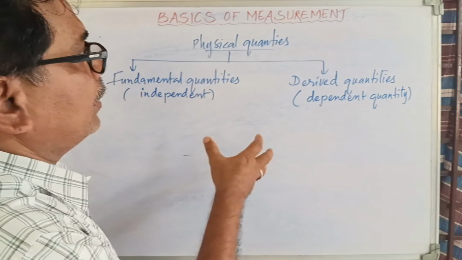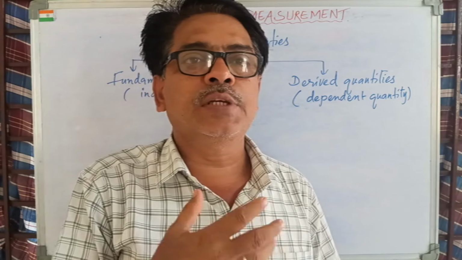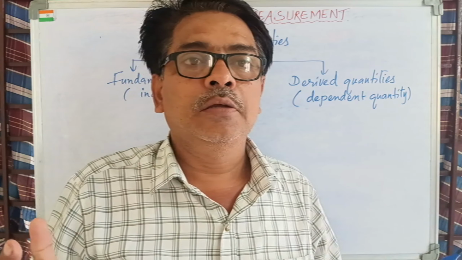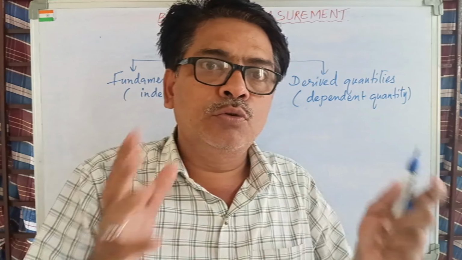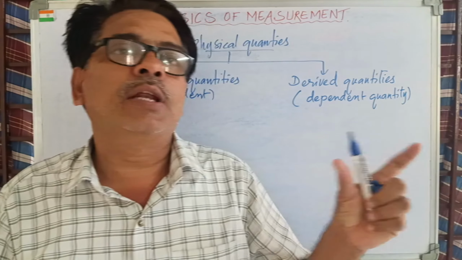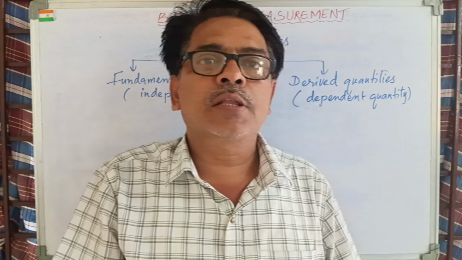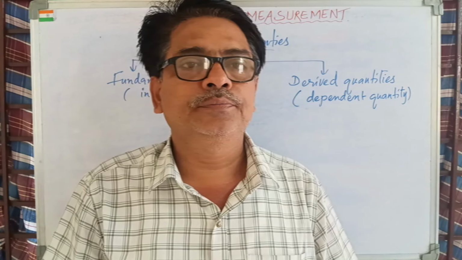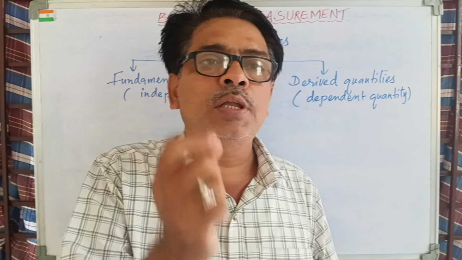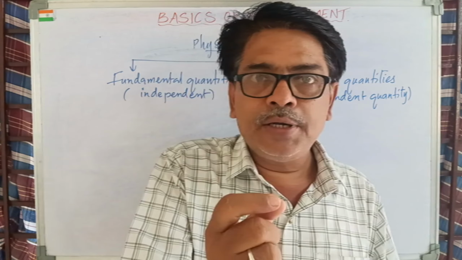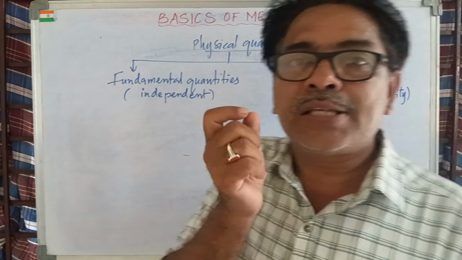In altogether, how many physical quantities are there? Excellent question. There are many physical quantities, and further, they are classified into two: fundamental quantities and derived quantities. Then let us ask one more question. How many fundamental quantities are there? How many derived quantities are there? Now comes the question, how many? Therefore, it is so clear that fundamental quantities, which are independent quantities, are 7 in number.